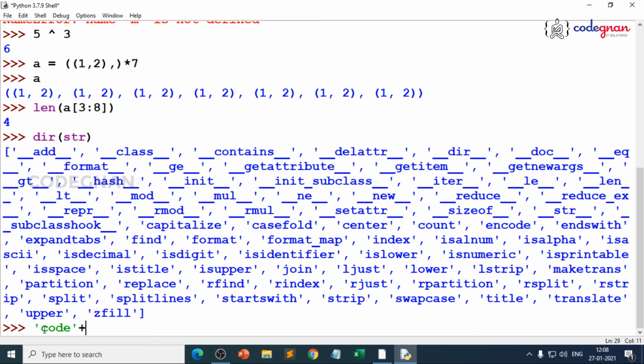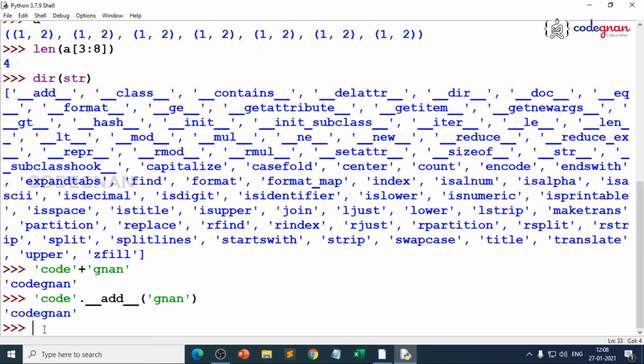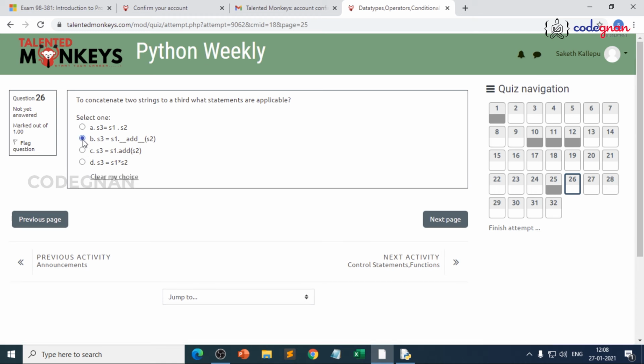But we also have one more option where we can use dot and double underscore add method, because when you give the add method, it will automatically check with the given strings. So it will combine 2 strings. It is a default method available for each and every type, whether it is string or list or tuple, anything. The add method is available by default. So it's not option C, it's option B. So in this way you can practice it.